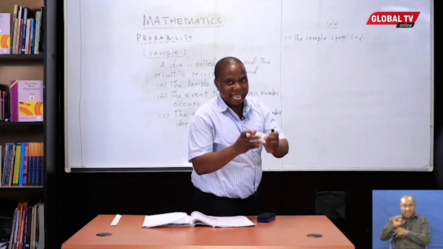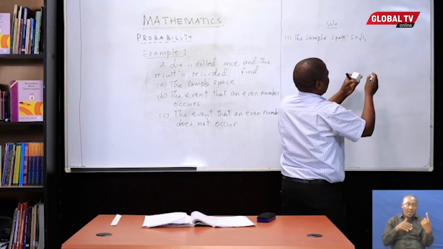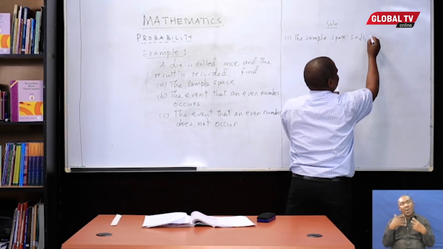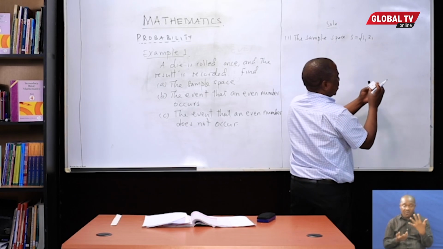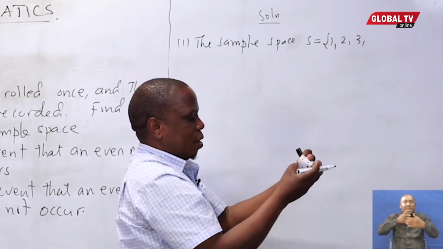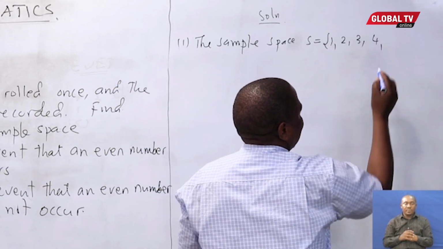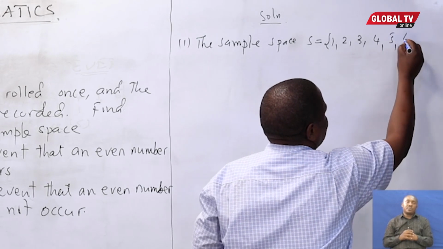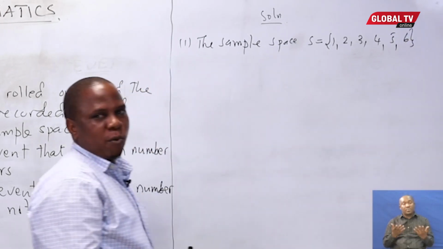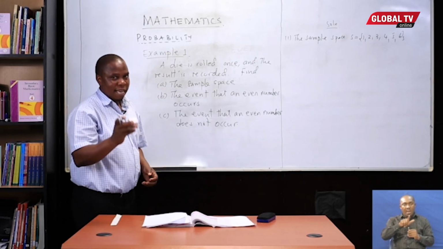That means it can either show 1 or 2 or 3 or 4, 5, and 6. That is the sample space.